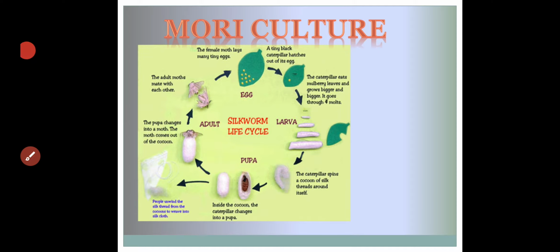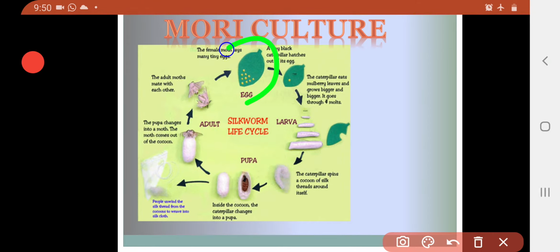Now another thing is moriculture. What is moriculture? The farmers take mulberry leaves. Why mulberry leaves? Mulberry leaves are food for the silk moth. The farmers take bamboo sticks and mulberry leaves, and they take the silk moth.